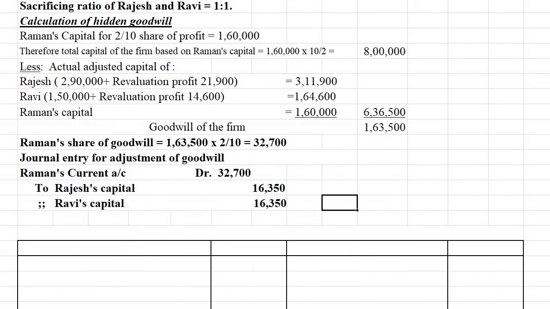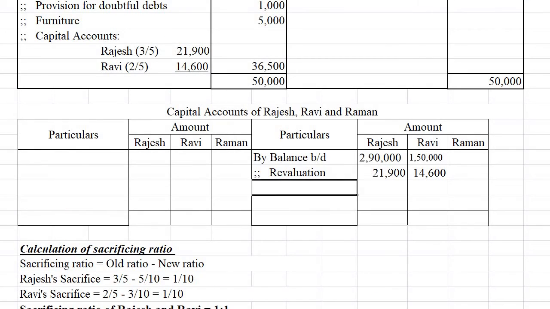Okay. Now let us include this adjustment also in the capital account. So Raman's current account, for Ravi and Rajesh, equal amount is written. Then one more entry is left, the new partner's capital balance.